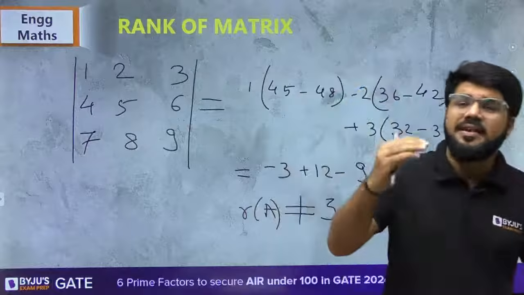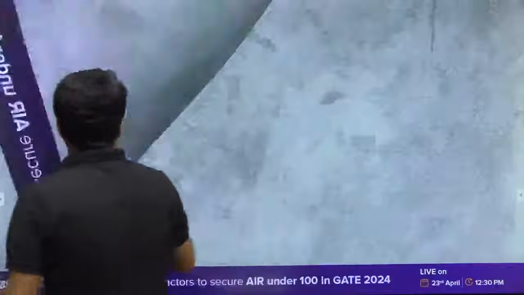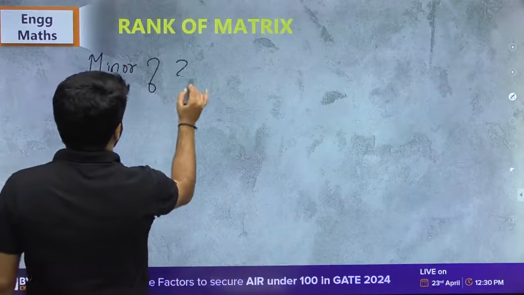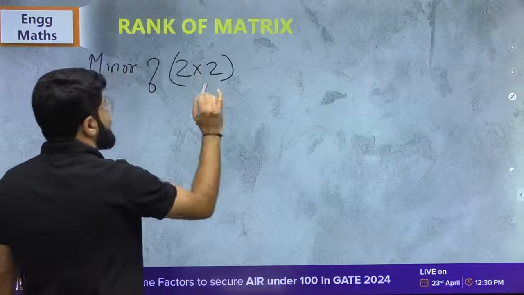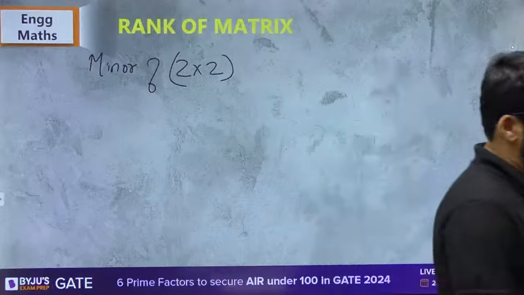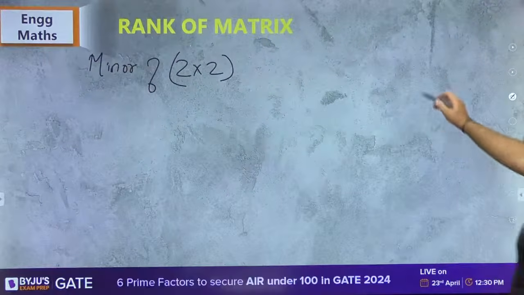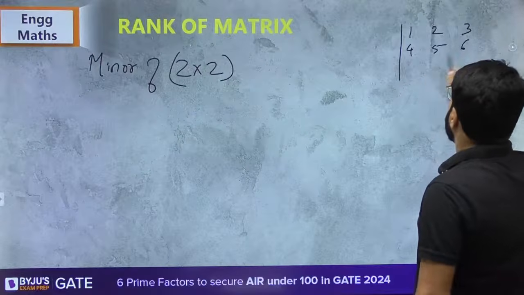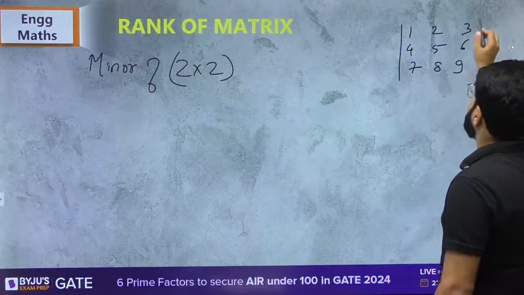So let's check the minor of next order, okay. So now let's check minor of 2 cross 2. Let's check the minors of 2 cross 2. For your reference, let me write down this matrix 1, 2, 3, 4, 5, 6, 7, 8, 9. This is the matrix that we are discussing.